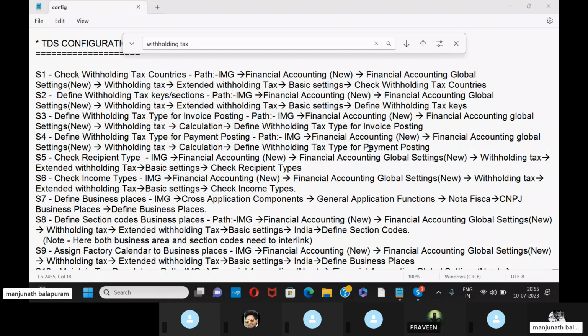And the seventh one is define business places. So go to IMG. Here a different configuration is there, a different path: cross application components, general application functions, nota fiscal, go to CNPJ, business places, then define business places.